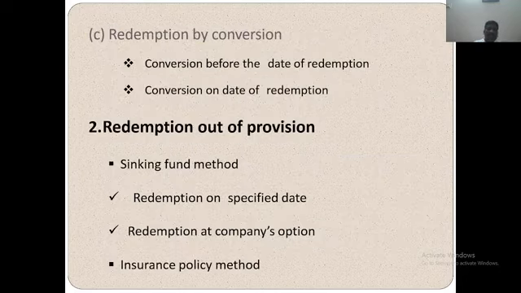It is called ex interest price or real price. Redemption by convention: convention before the date of redemption, convention on the date of redemption. Redemption out of provision, sinking fund method, redemption on specified date, redemption on company option, insurance policy method.